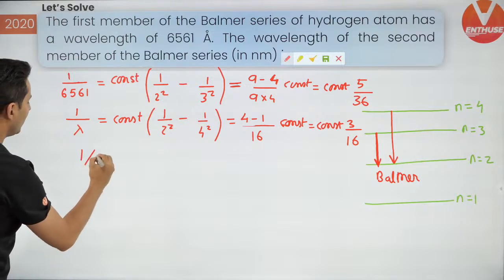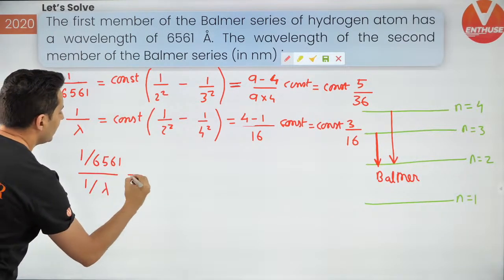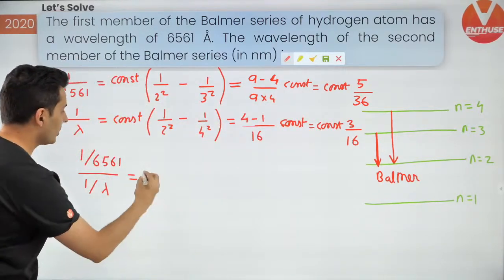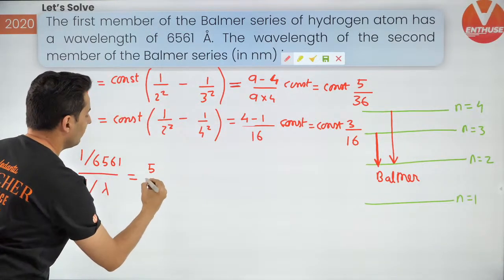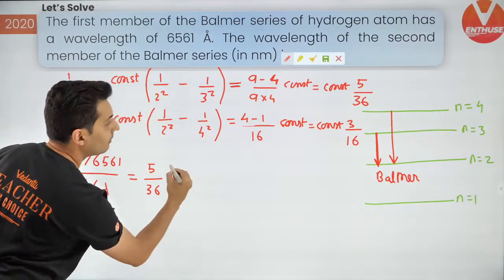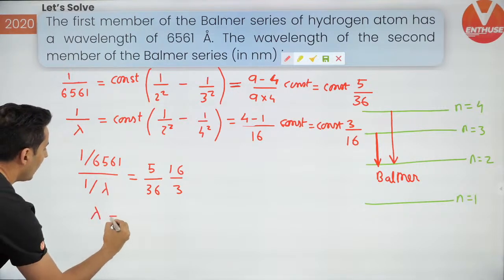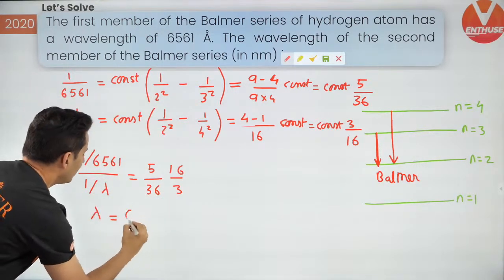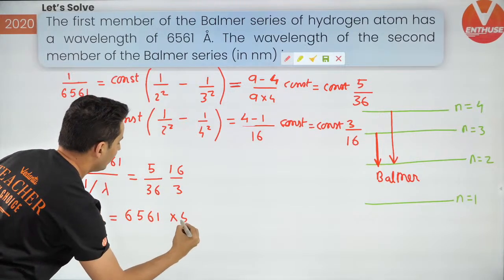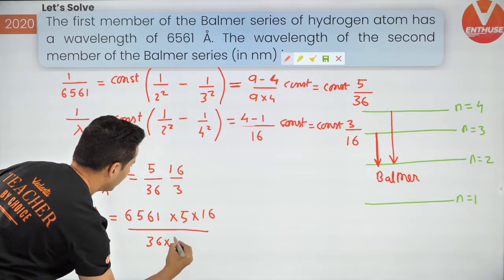So 1 by 6561 divided by 1 by lambda is equal to, constant will cancel. I hope you can see 5 divided by 36 and 3 divided by 16. So lambda will go on the top and 6561 will come there. So 6561, multiplied by 5 multiplied by 16 divided by 36 multiplied by 3.